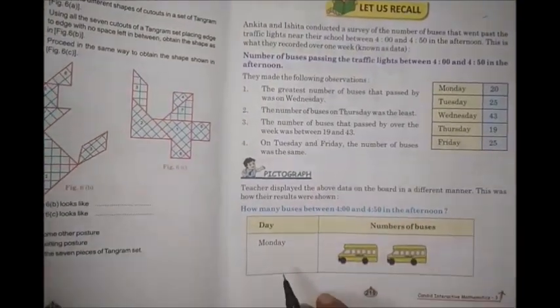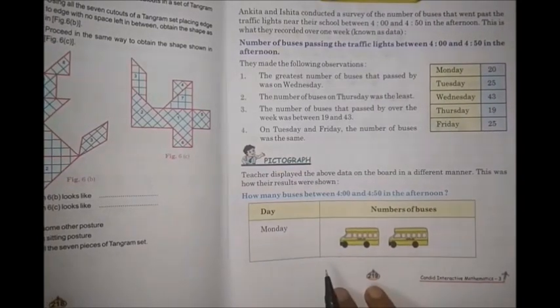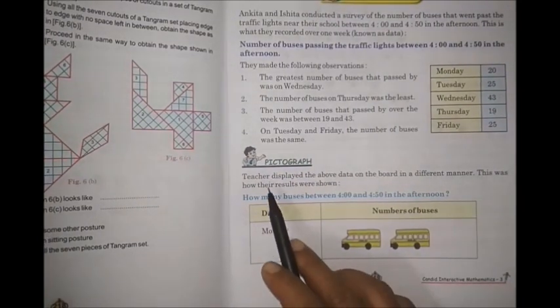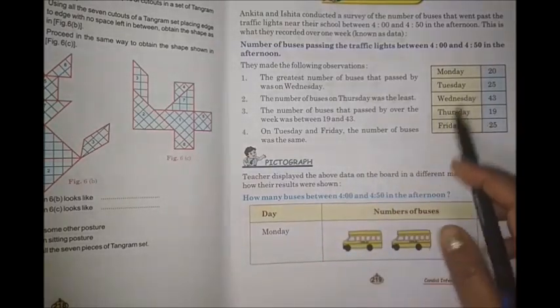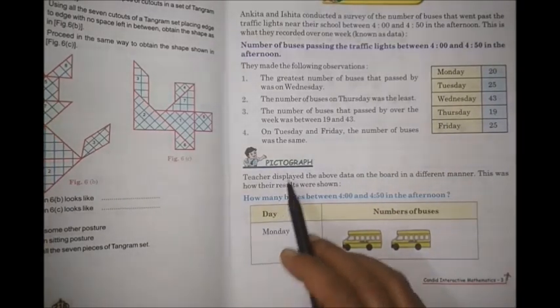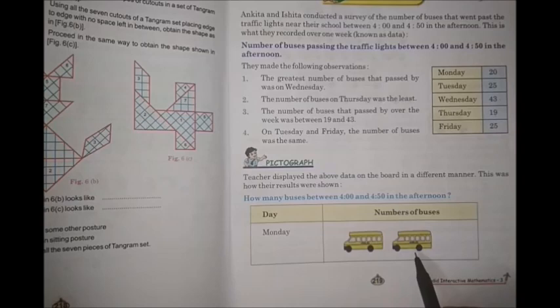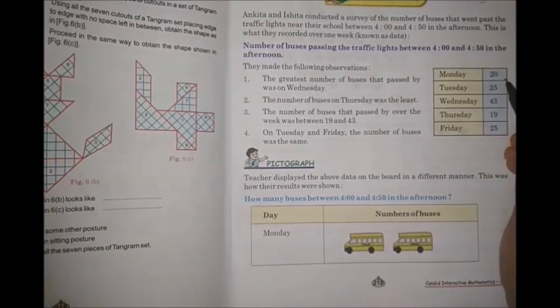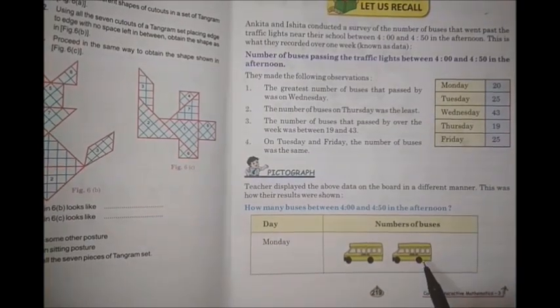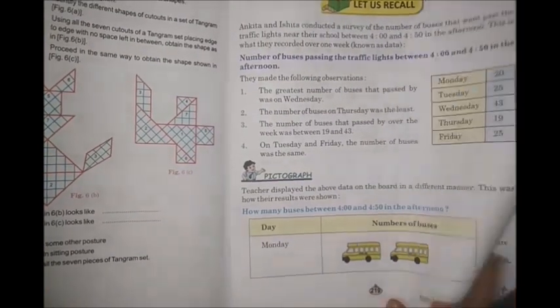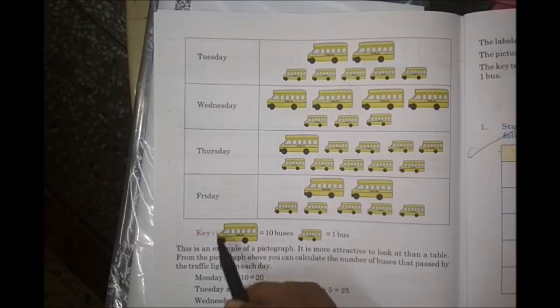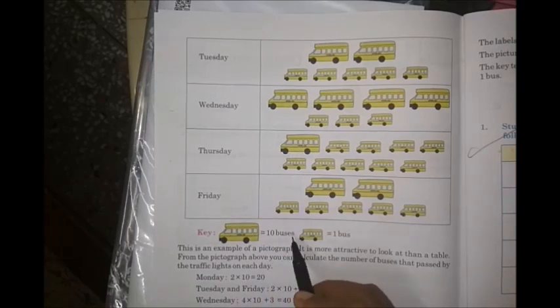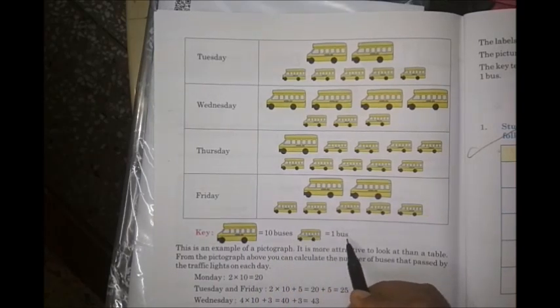So now we'll see how the data is presented in the form of pictures. See here children, see the above data, it is presented now. This is how the same data we can present in the form of pictures. Okay. Monday, and here it is 20, but here you can see the pictures of two buses. One big bus is equal to 10, see the key. So one big bus is equal to 10 buses and a small bus is equal to 1.